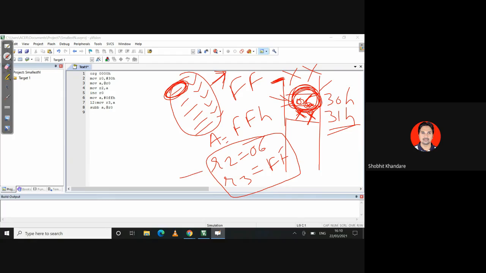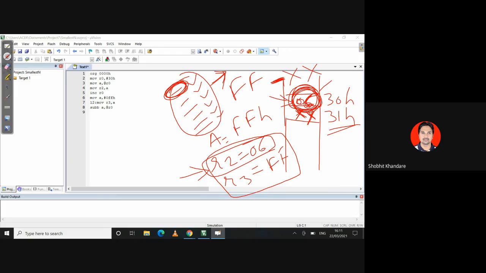So can I say R2 is used as a counter? Look, you can directly put 06 into R2, that will work, okay. But I have shown it here so that you know I can use the content in the internal RAM, and that content can be used as a counter. If you want, you can directly move 06 into R2 and use register R2 as a counter. But I have shown here that you can also mention 06 in the internal RAM. So when I show the internal RAM, first you will see that the first number is your total numbers, out of which you have to find the smallest number. Okay, that is the case.